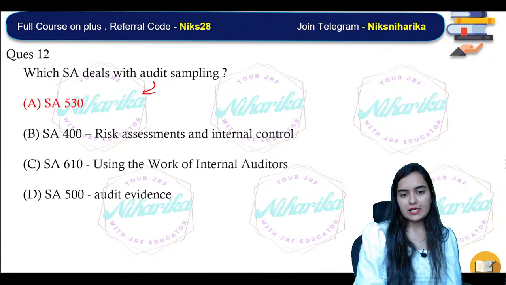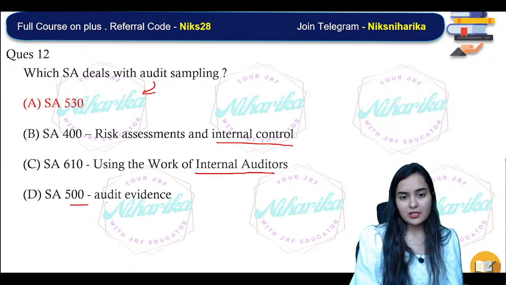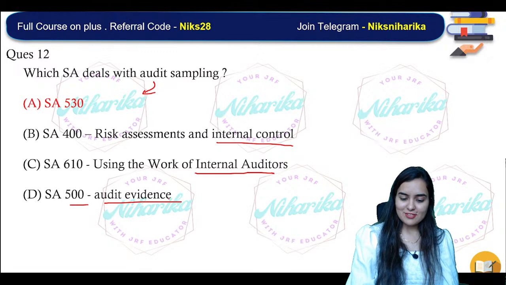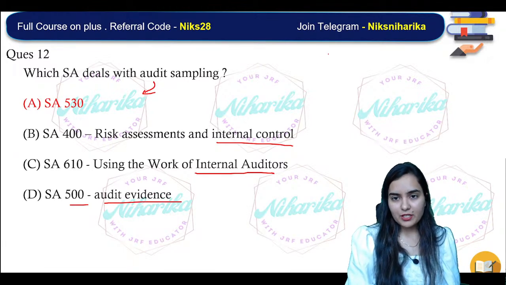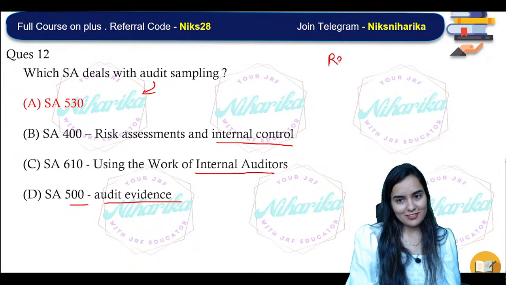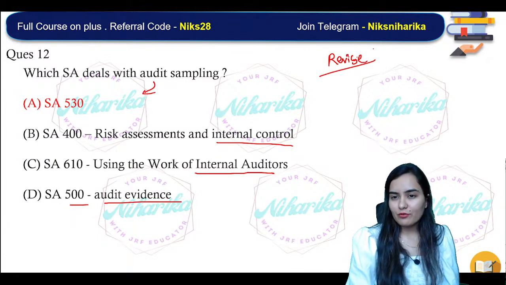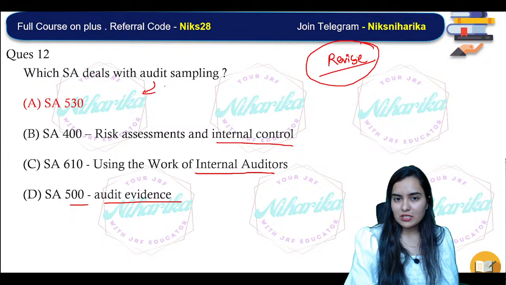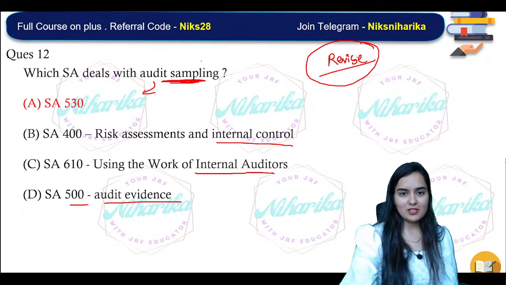SA 400 deals with risk assessment and internal control. 610, using the work of internal auditors. 500 is audit evidence. Okay, so if you don't remember these, you know what to do now? Revise. Whether your answer was correct or not, just write it on paper that you have to see. Just after the class, you have to see at least this topic because it was there in 2020.